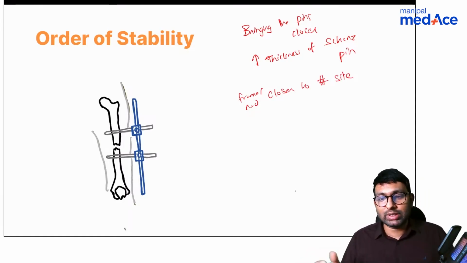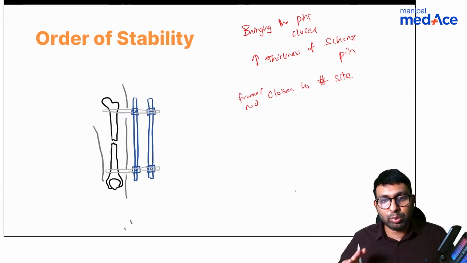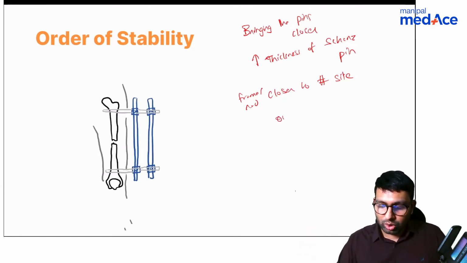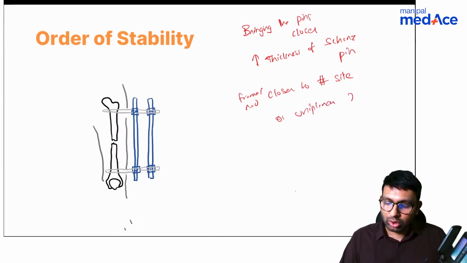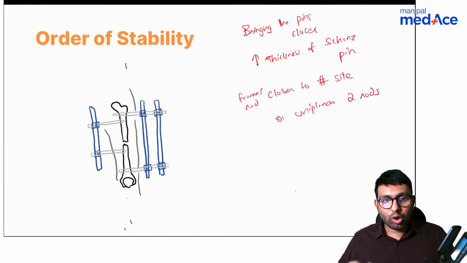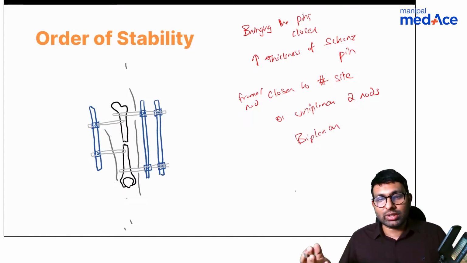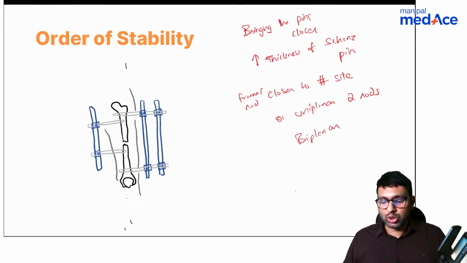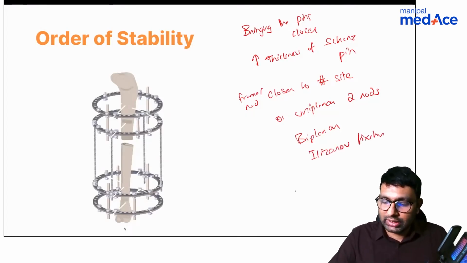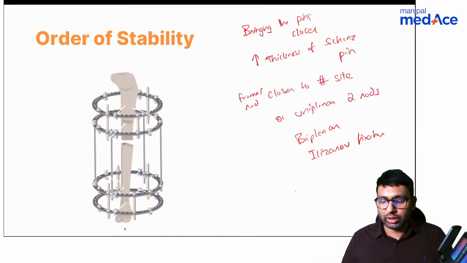Now if you want even more stability, you can put two rods, uniplanar, on one side only. Or if you want even more stability, then on both sides you can put rods. So biplanar. Now if you want even more stability, the best option is to put a circular fixator, which is also called an Ilizarov fixator. So this is the order of stability that is important to remember.